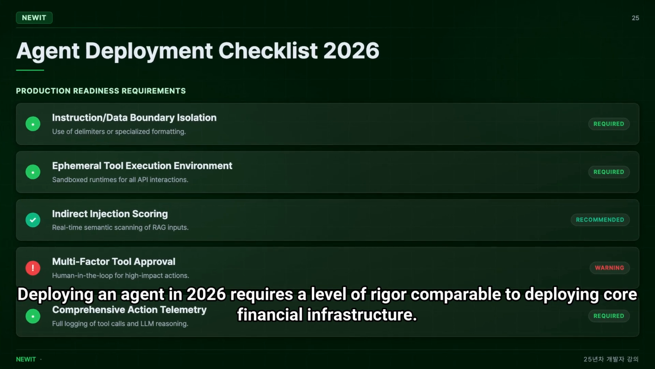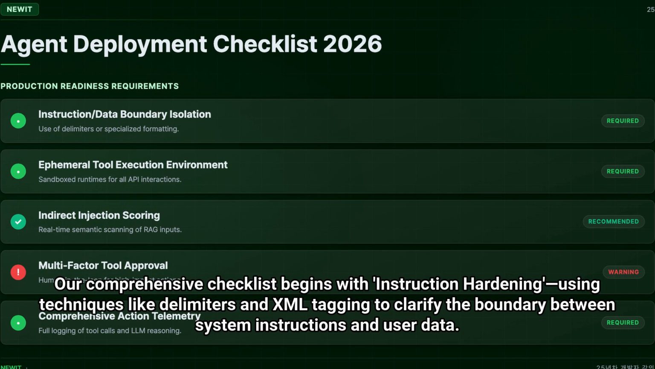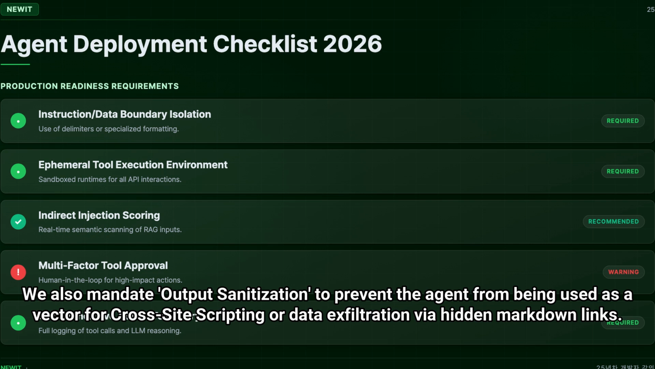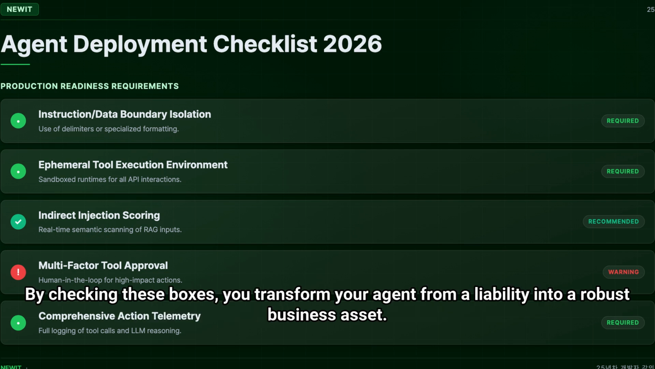Deploying an agent in 2026 requires a level of rigor comparable to deploying core financial infrastructure. Our comprehensive checklist begins with instruction hardening using techniques like delimiters and XML tagging to clarify the boundary between system instructions and user data. Next is operational isolation. Agents should run in ephemeral environments where a single compromised session cannot escalate to the host system. We also mandate output sanitization to prevent the agent from being used as a vector for cross-site scripting or data exfiltration via hidden markdown links. Finally, governance ensures that every autonomous action is logged and attributable to a specific model version and user session. By checking these boxes, you transform your agent from a liability into a robust business asset.